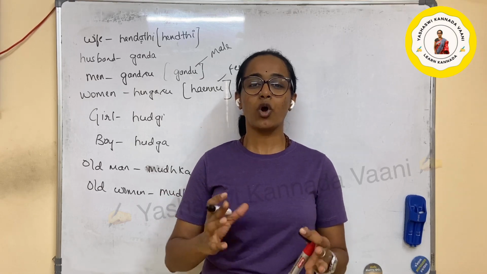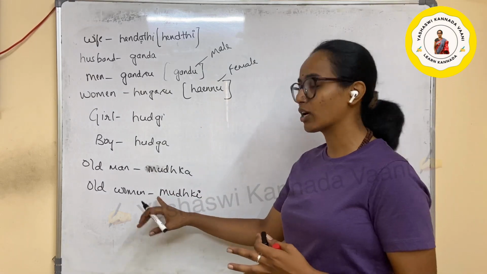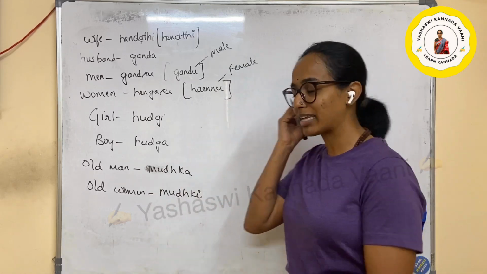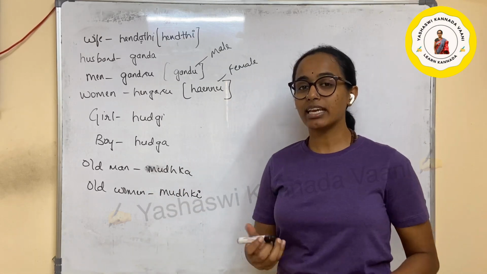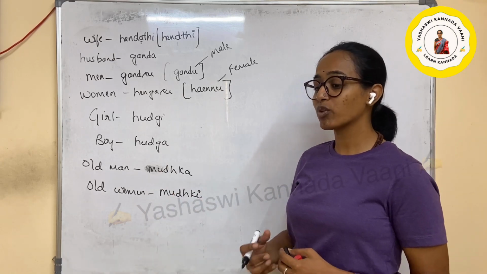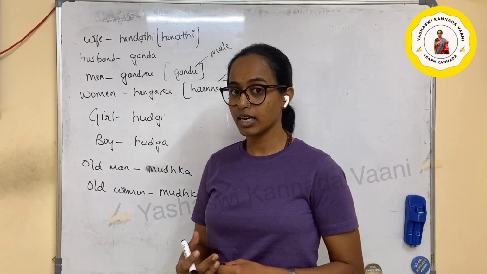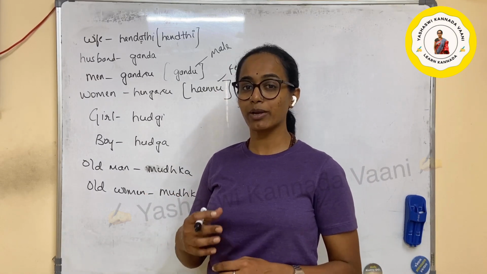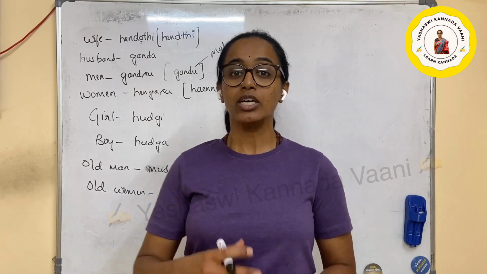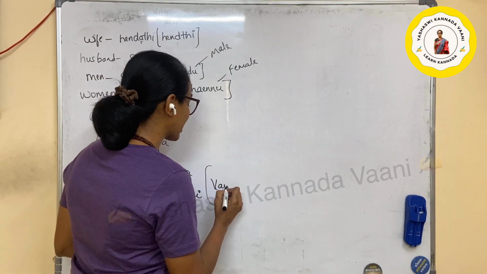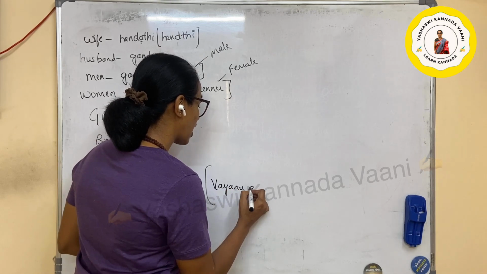So what common things usually we use with these kind of words, that is what I can take up as examples, right? So I am taking these kind of examples. So usually these things, mudka and mudki, will go with the rude versions. So never ever say for any old person mudka or mudki because that sounds very rude. So instead what we can say, which is very important, is vayasagiroru. Vayassu agiroru.